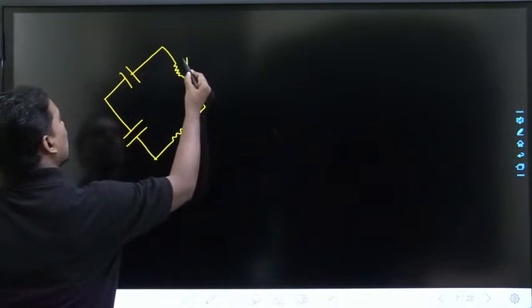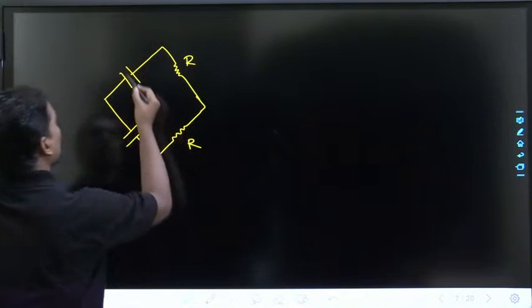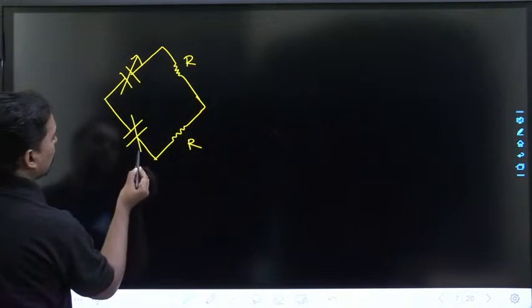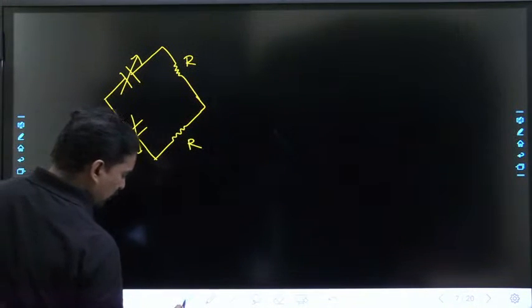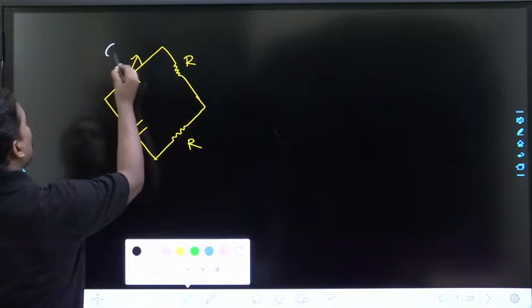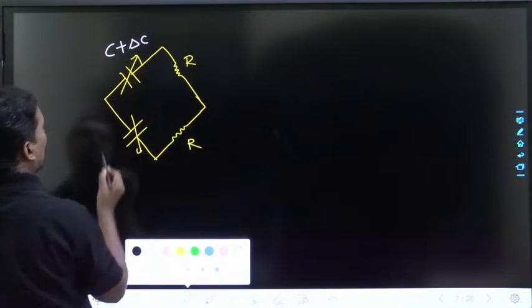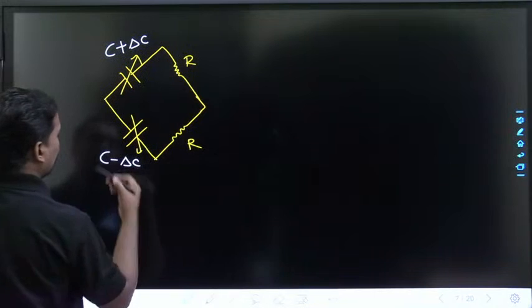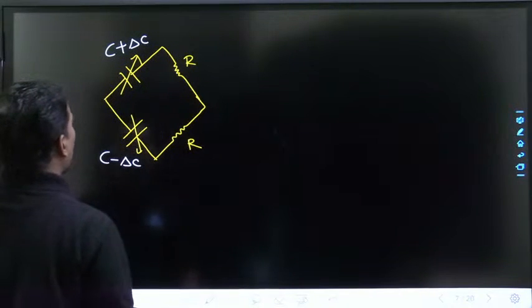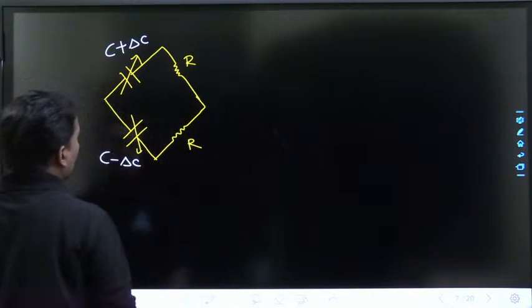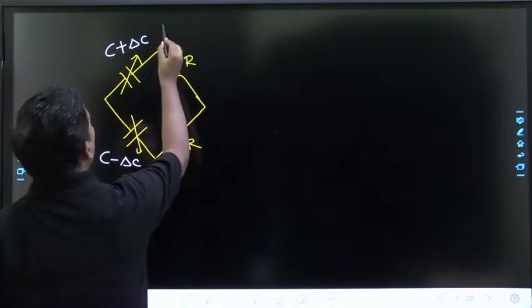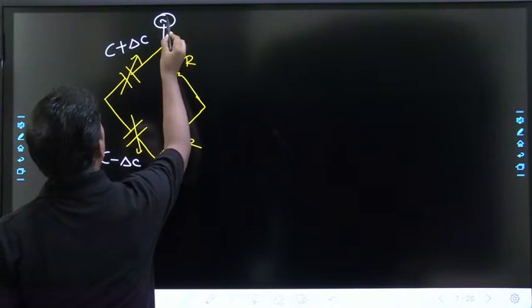So this is R, this is R. These two are capacitors. One is C plus delta C, the other one is C minus delta C, and this is the AC supply voltage.